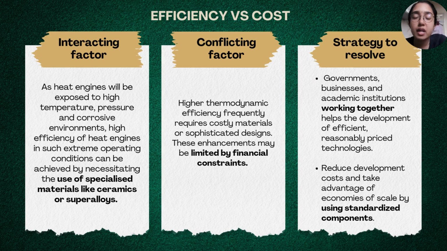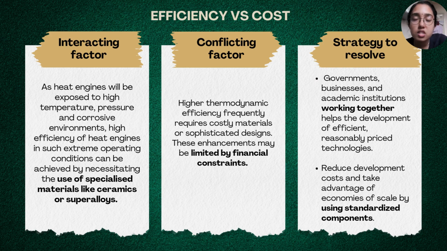But the conflicting factor is that higher thermodynamic efficiency frequently requires higher cost materials or sophisticated designs. So this might be limited by financial constraints.